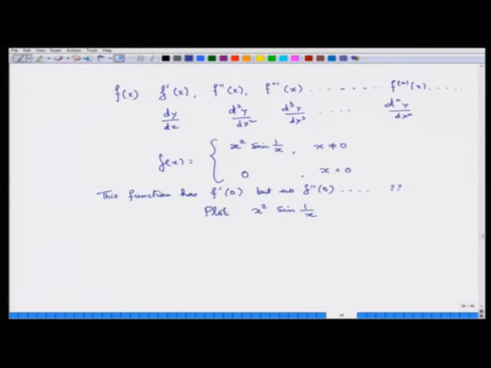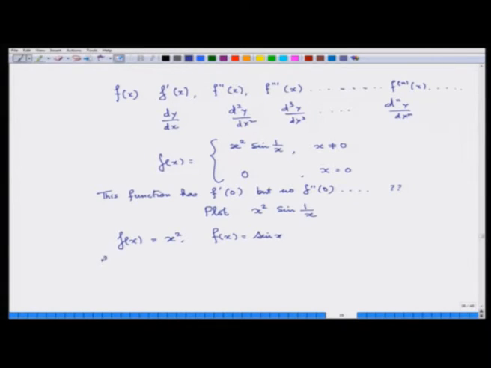Now, let us look into this whole issue once again. A function can have derivatives nth time and all, for example, f x equal to x square, f x is equal to sin x.